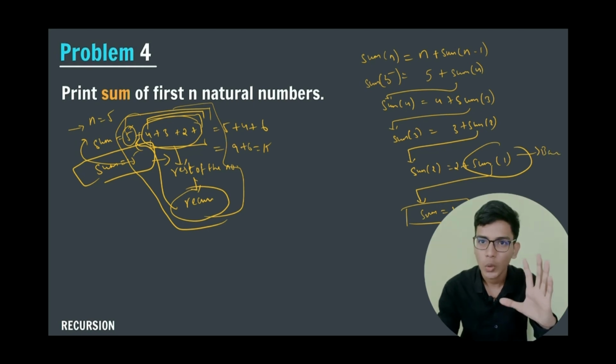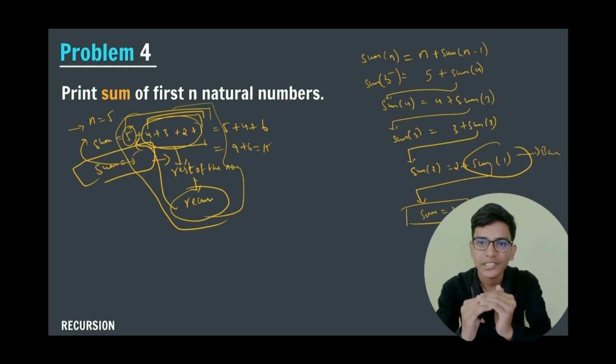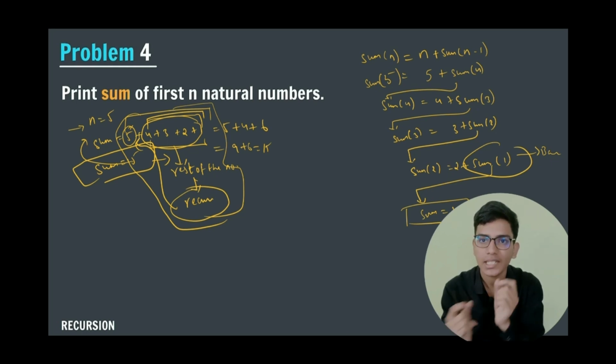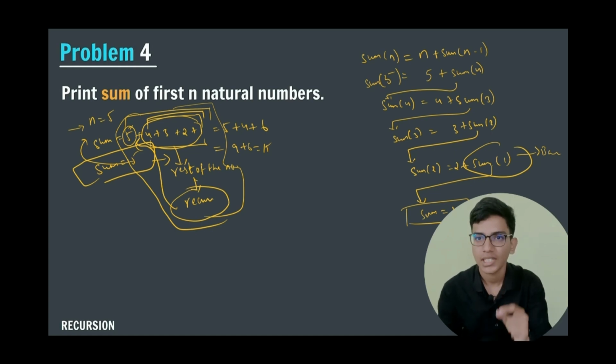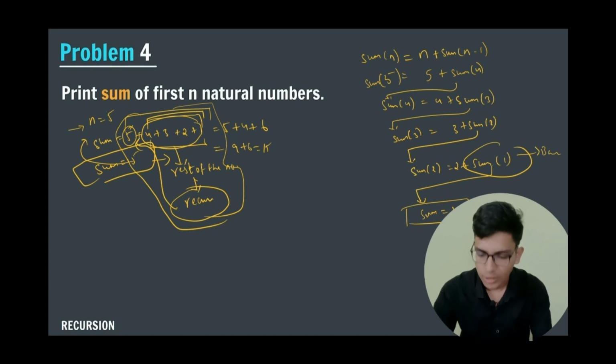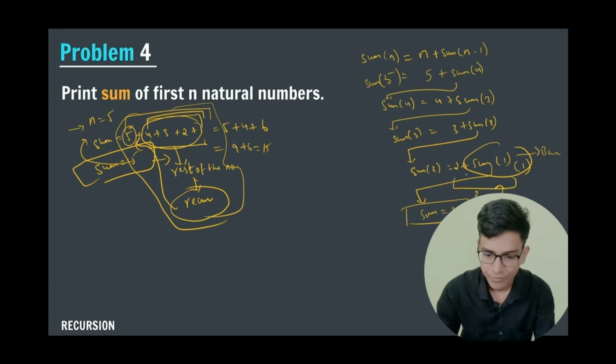So, the pseudocode. I hope you have understood the logic that recursion calls will take place until we get our base case, that is sum of 1. If I call the function with n equal to 1, that is my base case, and from it I will return 1. So this value will become 1 and sum of 2 will become 3.